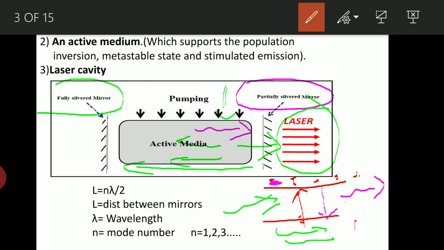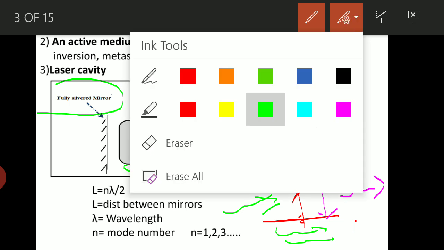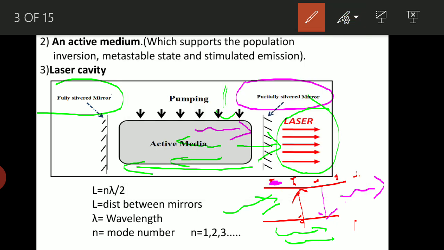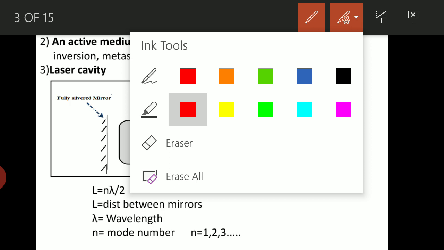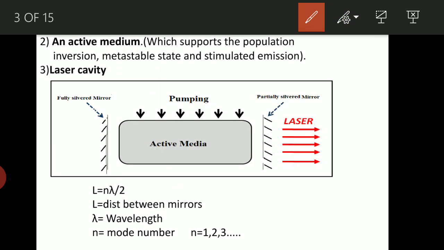To brief once again, due to the pumping process, the active media gains the energy and goes to the excited state.